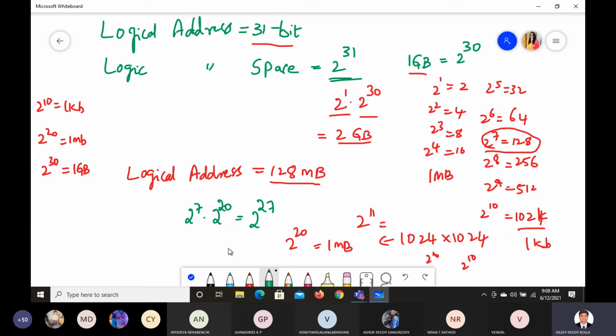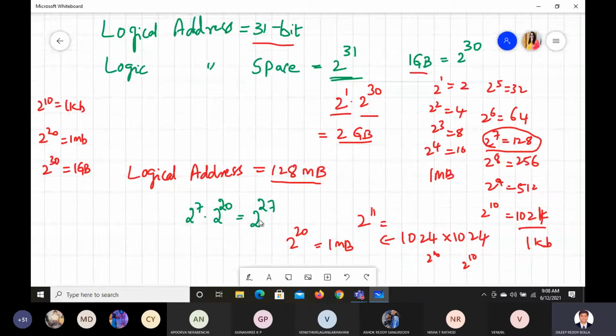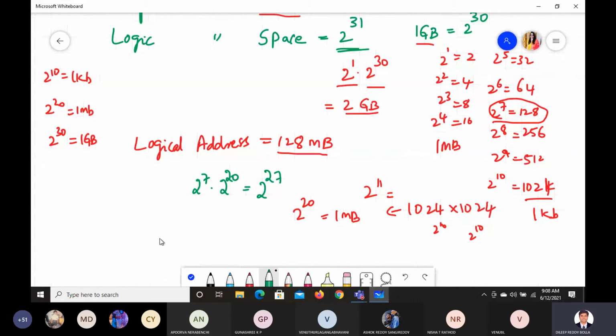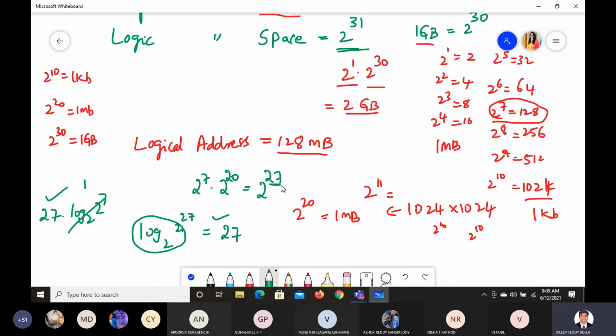If you want to find out the number of bits required for it, just apply the logarithm. Log of 2 power 27 to the base 2. If you apply that, you get 27 bits, because log 2 to the base 2 is 1. So this 27 comes forward, 27 into log 2 to the base 2, and this value is 1, so we get 27. Which means indirectly, whatever exponent we have here is that many bits we require.